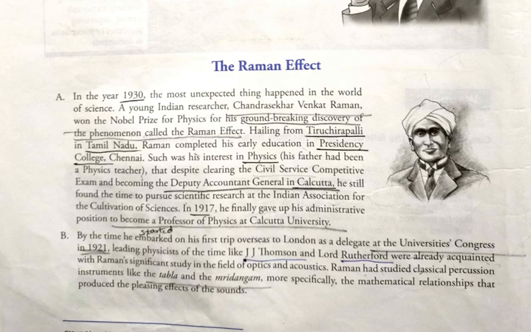Okay, I think you understood. When he went for a meeting at the University Congress in 1921, J.J. Thomson and Lord Rutherford had already seen the significant field he worked in. They knew about Raman's experiments and his research, and how hard he worked to get anything. So you have to remember these names, like J.J. Thomson and Lord Rutherford, at which year they met them, and what happened in which year. In this Raman effect unit, you have to remember mainly the years and the names.